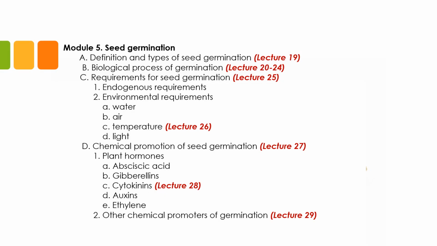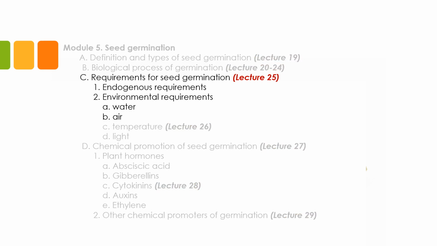In the germination process, the role of the seed is that of a reproductive unit. Seeds as reproductive units will have different requirements for germination depending on the species. In this lesson, we will look at important endogenous and environmental requirements of seeds for germination.